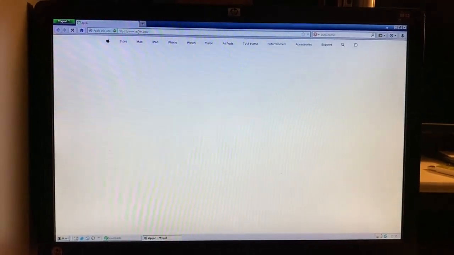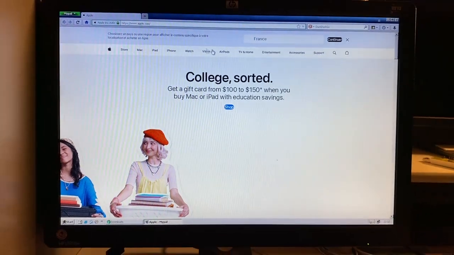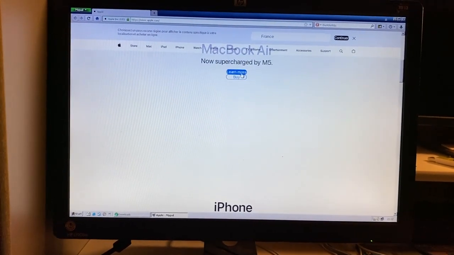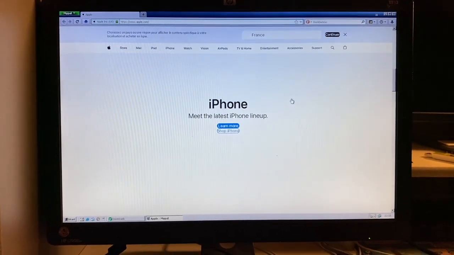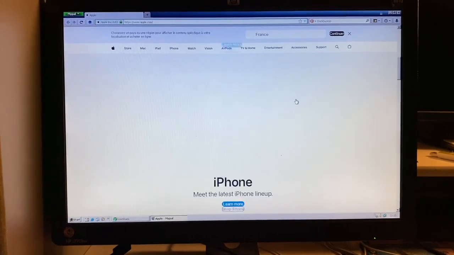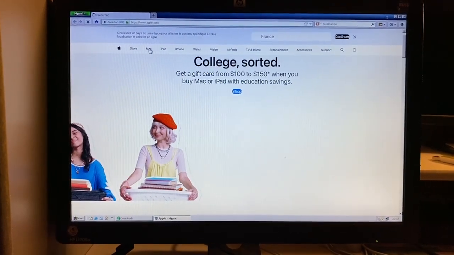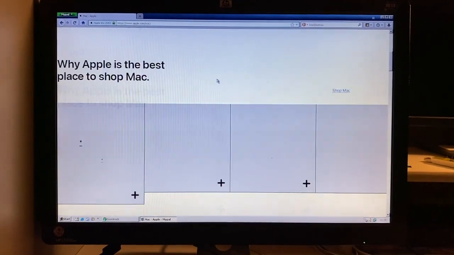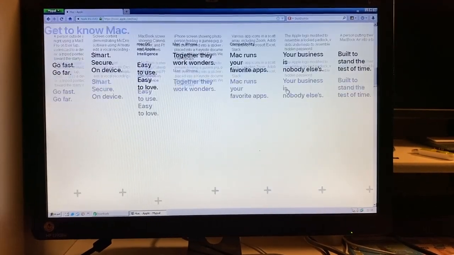Actually, does Apple's website load properly now? Oh, it looks like it. Guys, the same thing over and over again. Except it's properly formatted. Well, except the button seems small. iPhone. Okay, we're at the iPhone. We managed to load at least one image, and that's it. Okay, how about Mac? Uh-oh, this one seems to have the same formatting problem, with those big buttons. Get to know Mac.